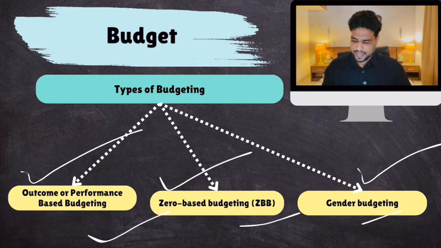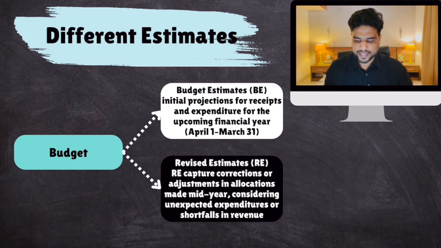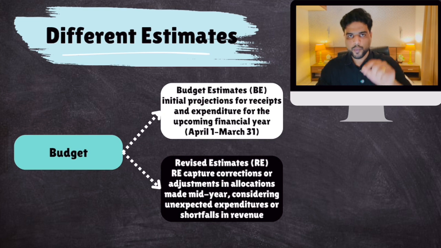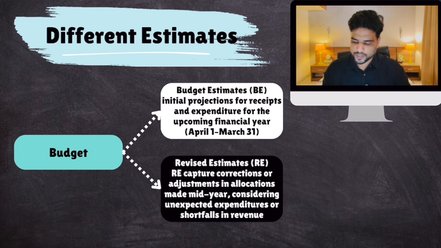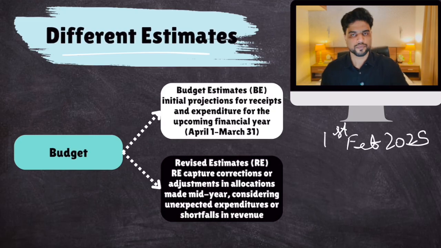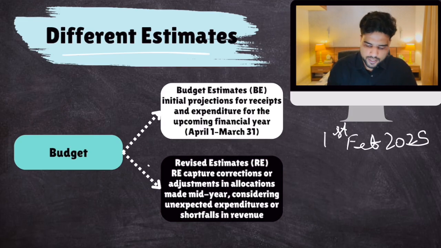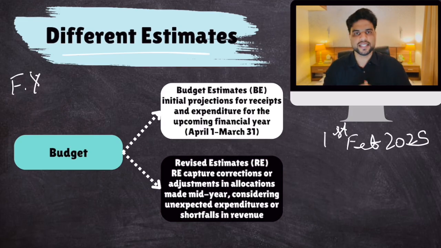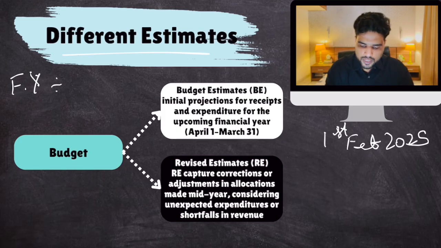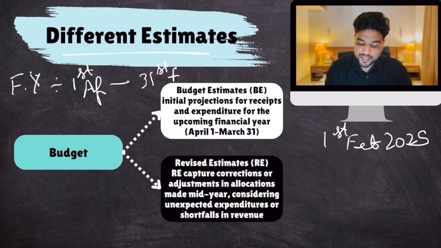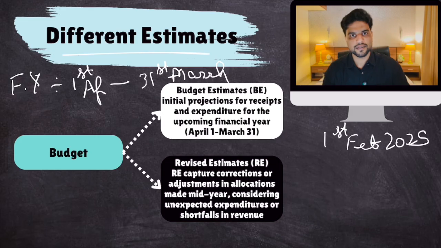All right. And now let's talk about one last thing very quickly. Different estimates. When this year's budget was presented, it was presented on 1st Feb 2025, right? Now, do you know what is a financial year? There are two types of years. Calendar year, which begins on 1st January and ends on 31st December. Financial year, which starts on 1st April and ends on 31st March of next year. Right? Yes. So, financial year is this.